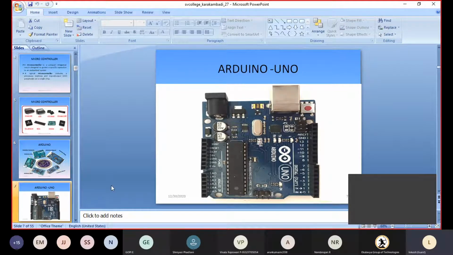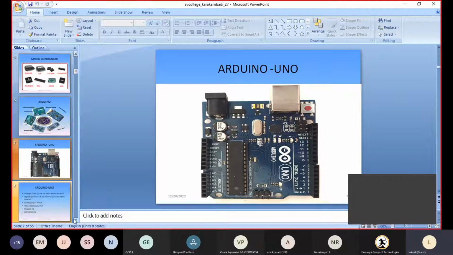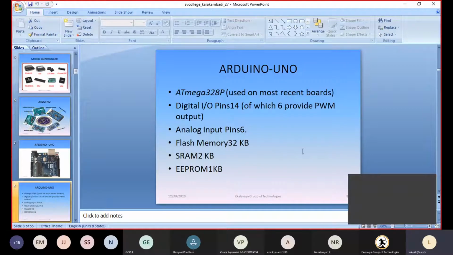I already showed you the Arduino Uno, but I will show you again. We will see this directly. This is how the Arduino Uno looks. Next. What are the features of the Arduino?